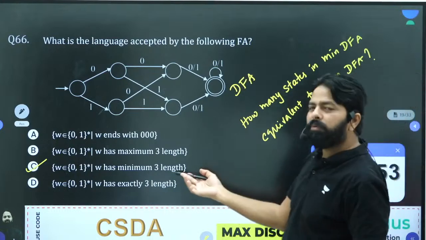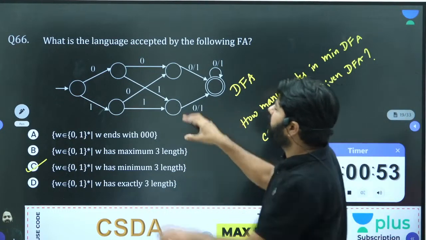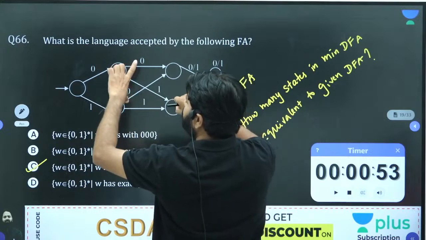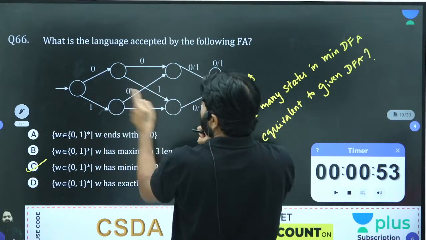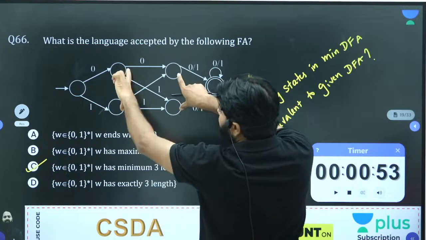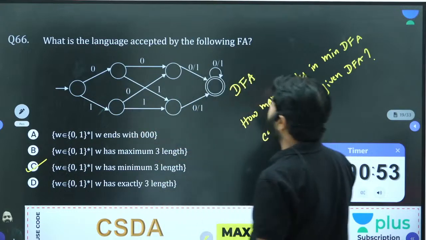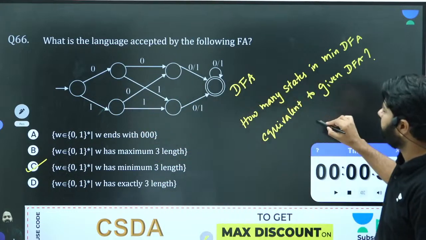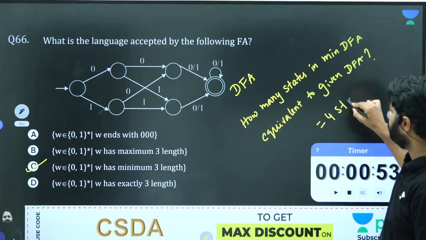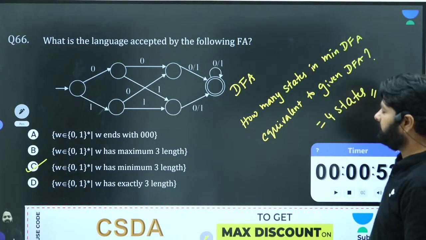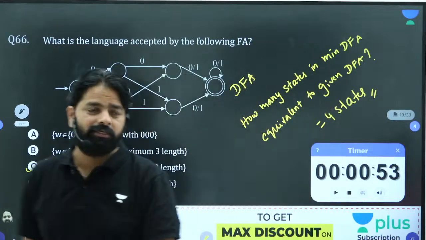The problem is minimum 3 length. For minimum 3 length, these two states you can combine, right? This represents 1 length, this represents 2 length, correct? These two states you can combine. You will get a total of how many states? 4 states. You already know that 3 plus 1 is 4. Directly you can answer it.